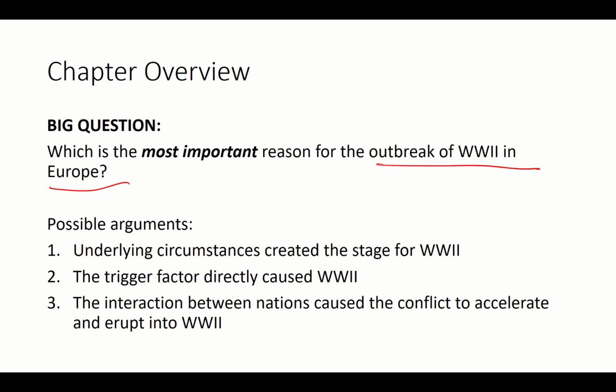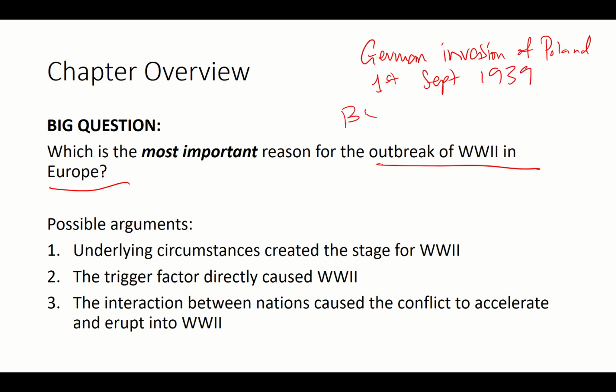Okay, now basic content. It is the German invasion of Poland. This is what started the war. Okay, 1st September 1939. And then Britain and France declare war on 3rd September 1939. Now, if you cannot remember, just remember that the outbreak of war happened in September 1939, and it was triggered by the German invasion of Poland.